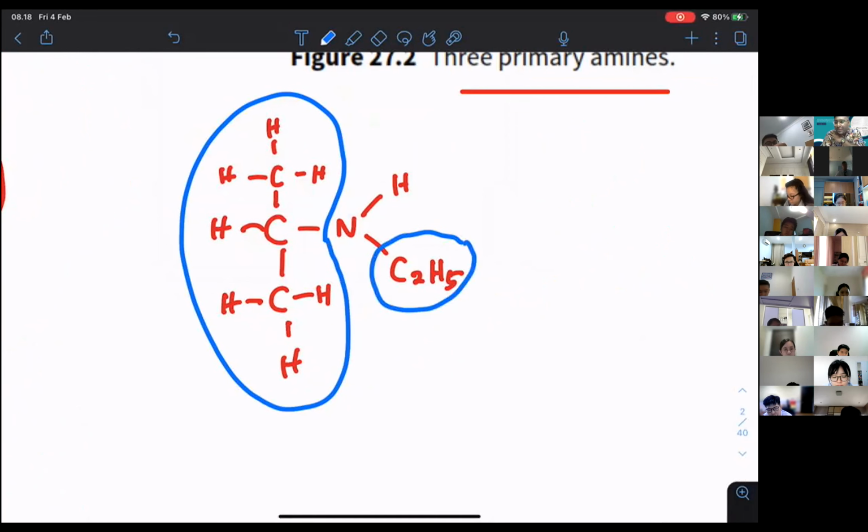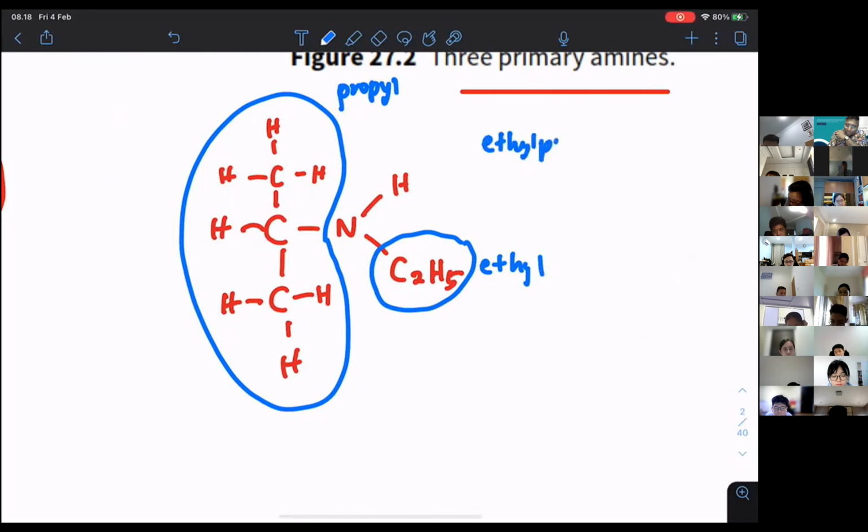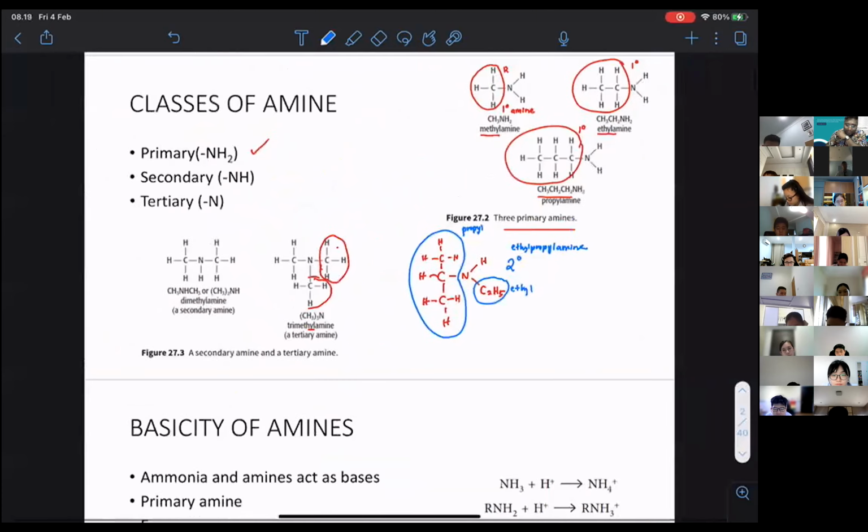Secondary. Why? Because one R group, another R group. You do not need to know the name, but we know that one of it is going to be ethyl and this is going to be propyl. If you follow the alphabetical order, it is supposed to be ethyl propyl amine. If you want, you can learn about the naming, but it's not necessary. But it's secondary, so please take note.